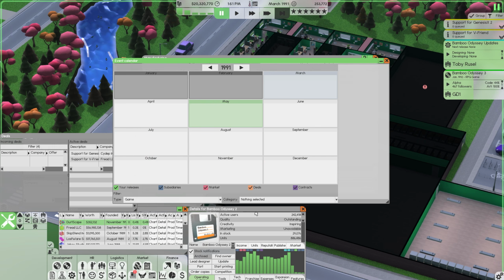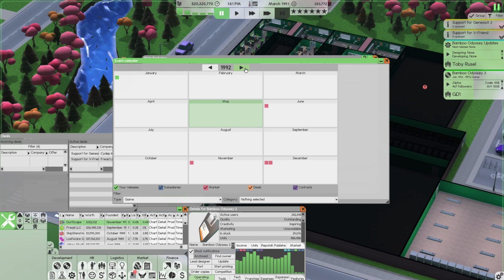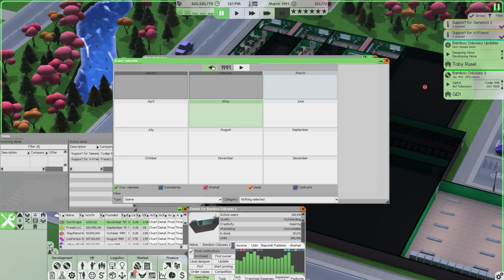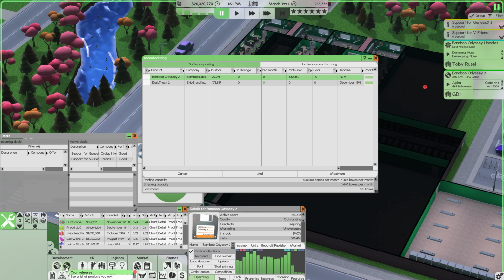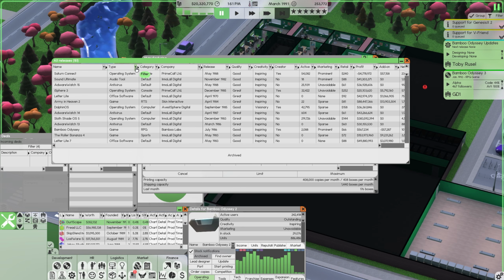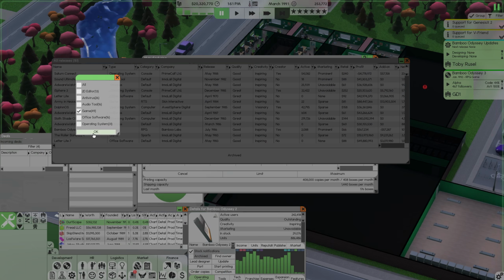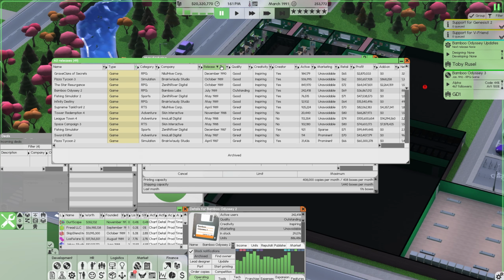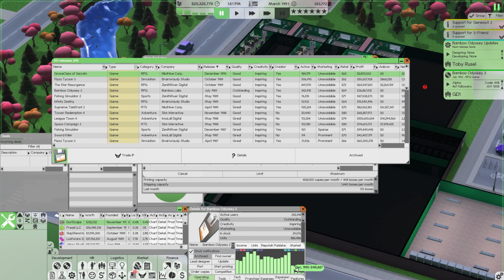We look for games. 1991, we are in March. Yeah, I'm not really seeing anything major that could have happened. If we look at all software and filter by game and release date, the last thing that came out was Grave Plans of Secrets, December 1990, which is relatively where this started to happen.